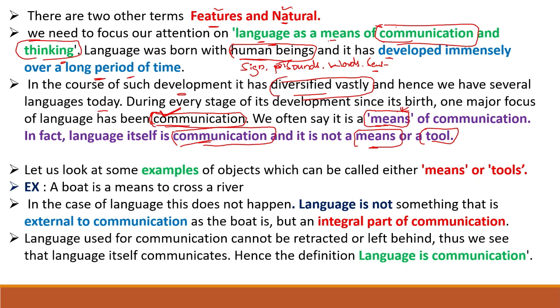For that, the example given is that a boat is a means to cross the river. Yes, exactly. We have a boat example here. One man is traveling. When he crosses the river, what happens? He gets down and starts traveling, which means he starts walking or moving. From this place to this place only, he used the boat. For this distance only he used the boat.